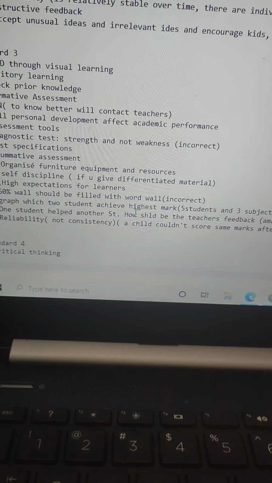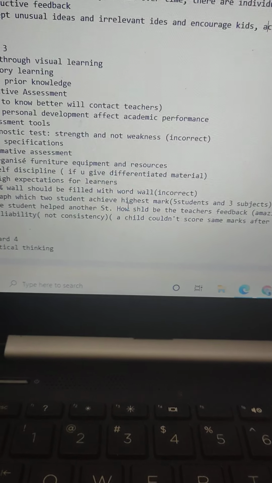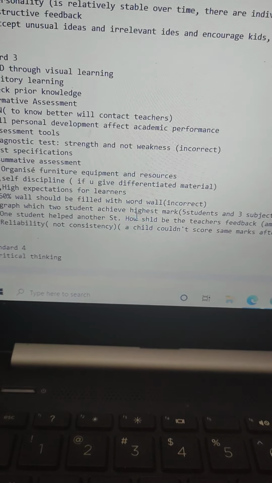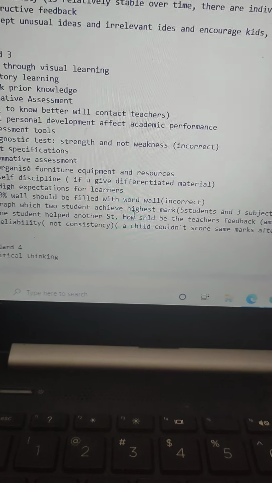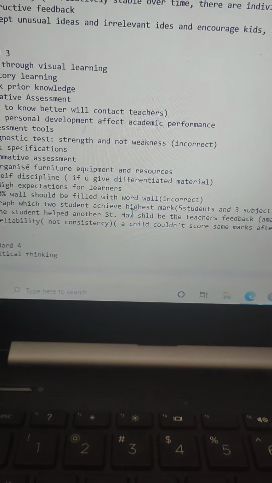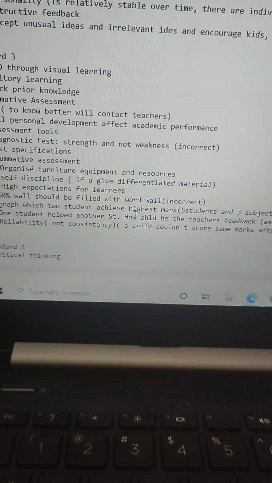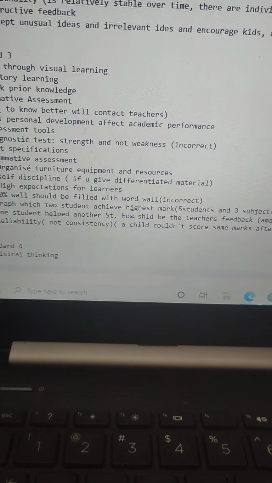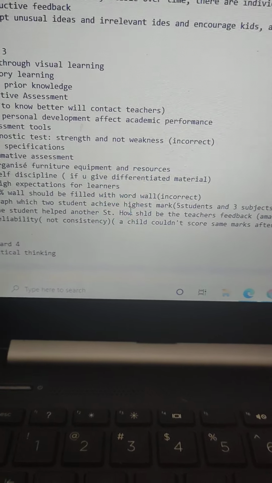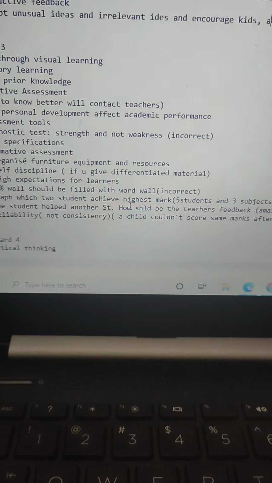Then the questions were about children: when you're giving any task, what is the main thing you should take care of before giving anything, like the proper environment. Based on so many options, I could remember that we should organize the furniture, equipment and resources. Unless and until the environment or the furniture is good enough for a kid to get comfortable, the kid will not be able to concentrate. So the questions were related to these topics.